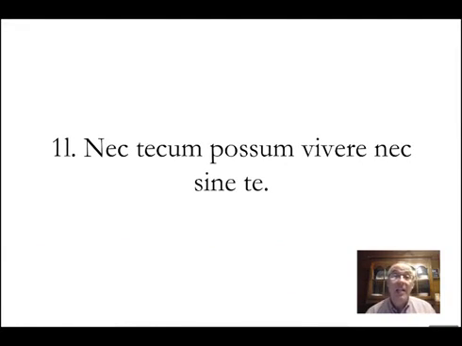Number 11, Nec tecum possum vivere, nec sine te. And not with you am I able to live, nor without you. How's that? Possum, I am able, not to live with you, nor without you. Tecum means with you, and sine te, without you.